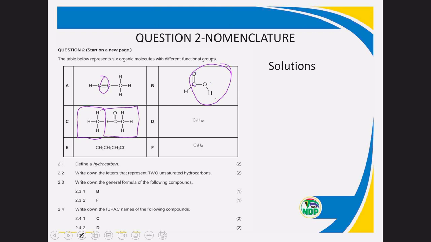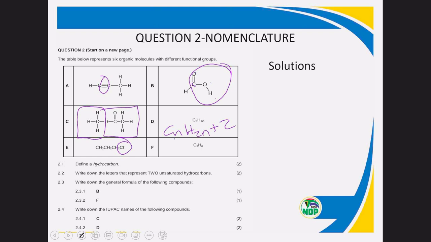So C5H12. For this one, this is an alkane because the general formula will be CnH2n+2, which means C5, 2 times 5 is 10, plus 2, which is C5H12, which is an alkane. CH3CH2CH2Cl is a condensed structural formula. And then the functional group is Cl, so the homologous series is a haloalkane.